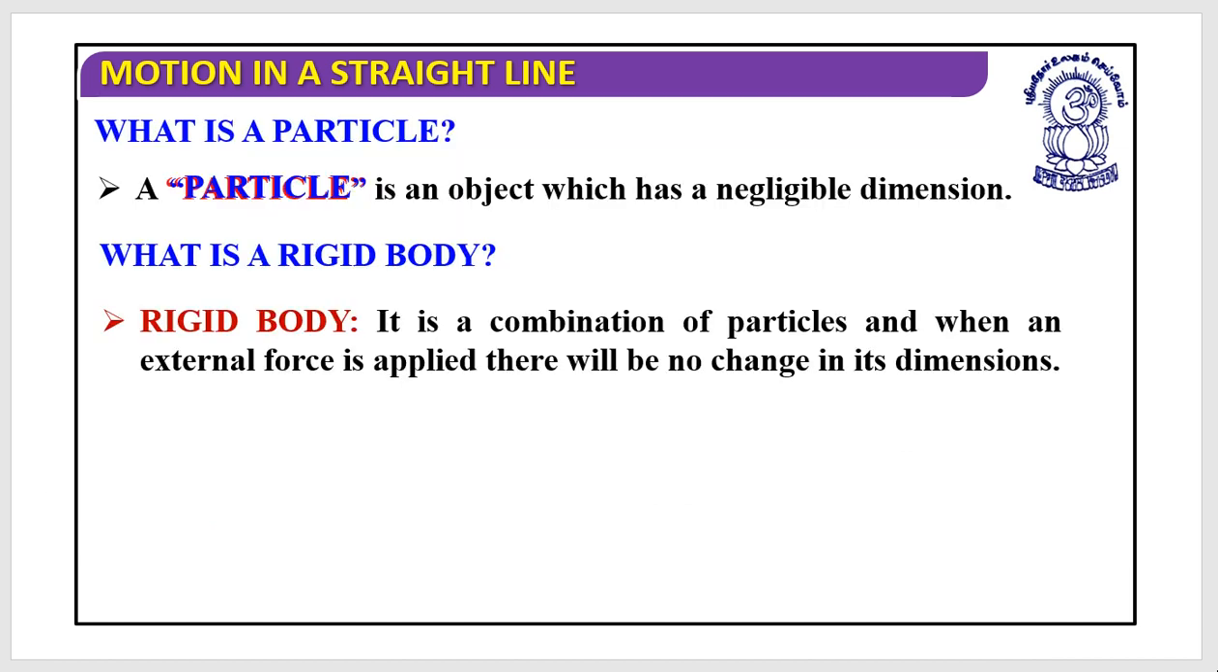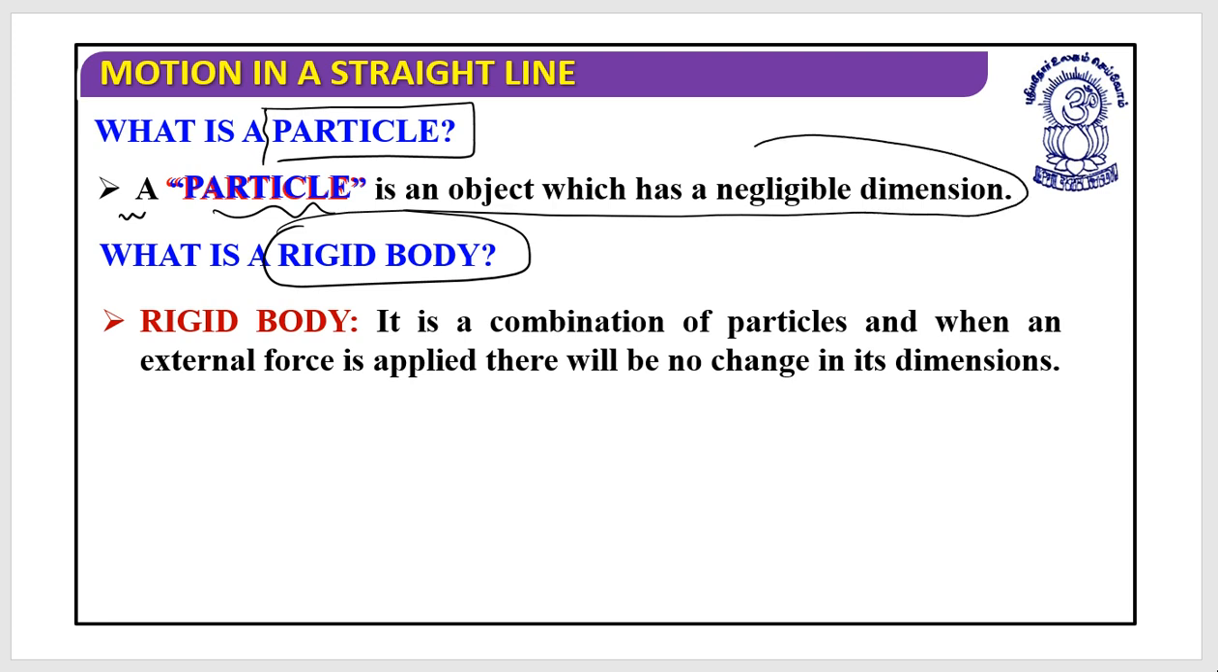Now, we need to discuss these two things: one is the particle, and another is the rigid body. First, what is a particle? We can say that a particle is an object which has negligible dimensions. If an object has negligible dimensions, then that object can be considered as a particle. And what is a rigid body? We can say that it is a combination of particles.